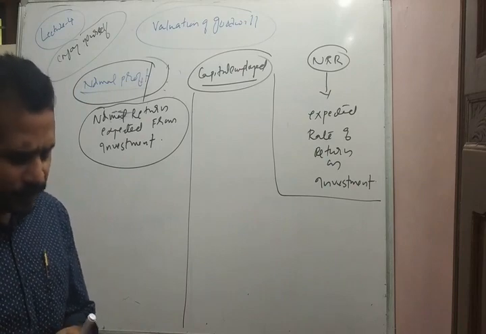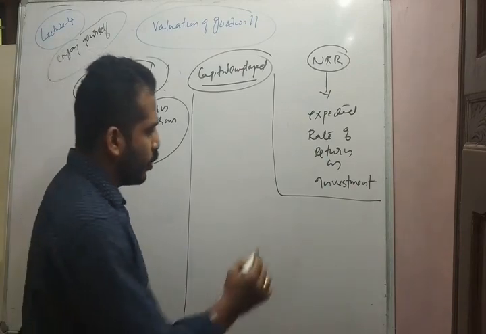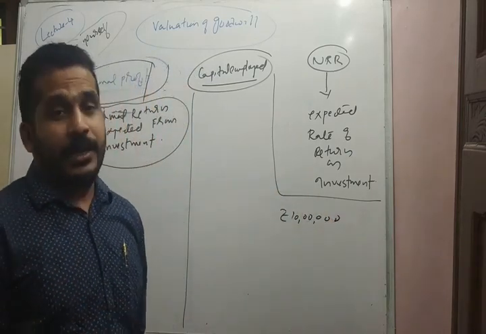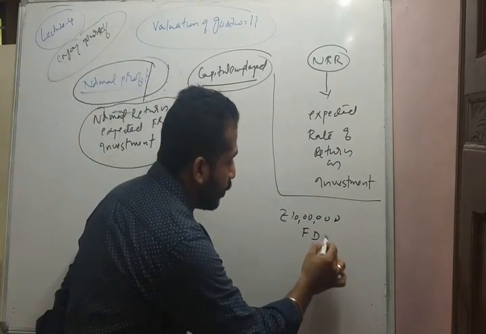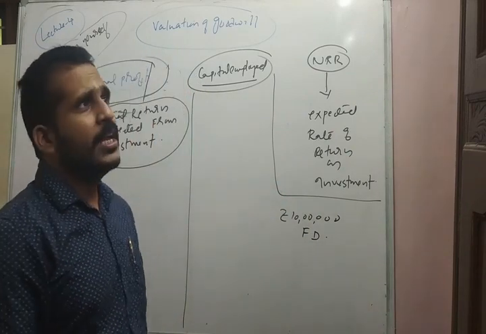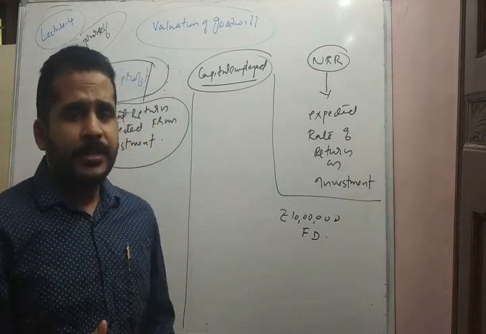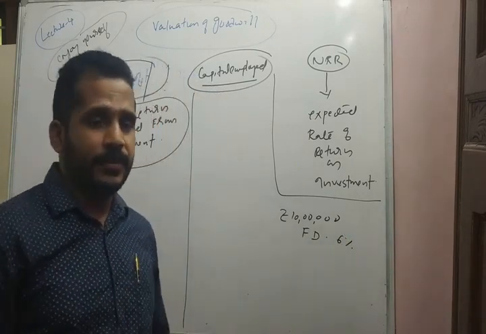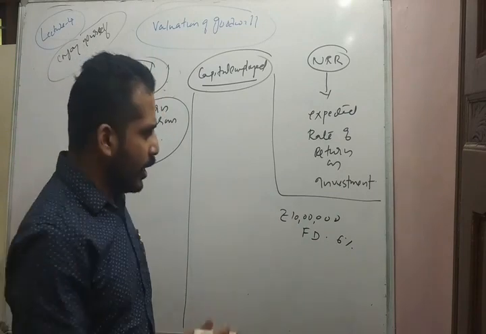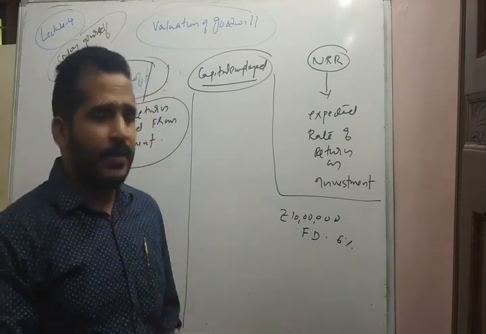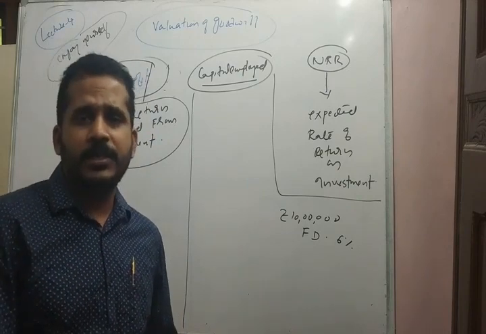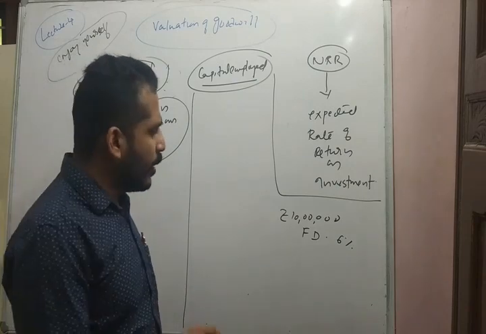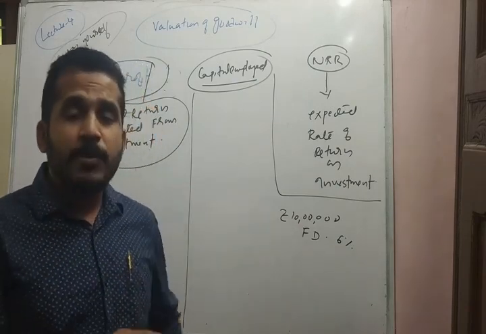For example, if I invest rupees 10 lakhs in a bank as FD, fixed deposit, the banks provide a rate, for example 6%. Let's imagine the bank's rate for fixed deposit is 6%. This may be similar in all types of bank, whether it is SBI, South Indian Bank, or Federal Bank. This rate will be almost the same. There may be a little bit of difference, but in the broad sense it will be almost same.